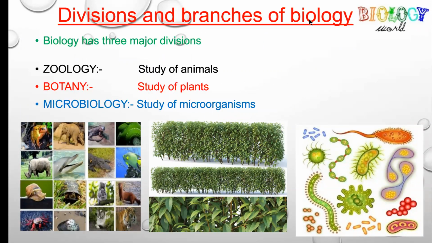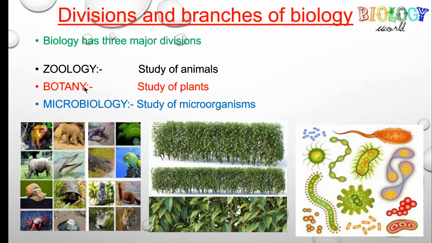Now divisions and branches of biology. First, divisions of biology. Biology has 3 major divisions. One is zoology. This word is made up of 2 words. Zoo means animals and logi means study. So zoology is the study of animals. यानी एनिमल्स का बिहेवियर क्या है, उनकी हैबिटेट क्या है, वो कहाँ पर रहते हैं, किस तरह के एनवायरनमेंट में रह रहे हैं, उनका स्ट्रक्चर, क्लासिफिकेशन, डिस्ट्रीब्यूशन, ये सारी चीजें स्टडी की जाती हैं अंडर द हेडिंग ऑफ zoology.